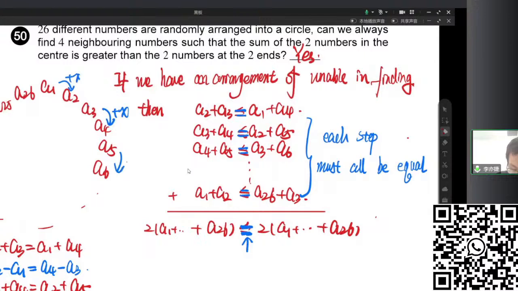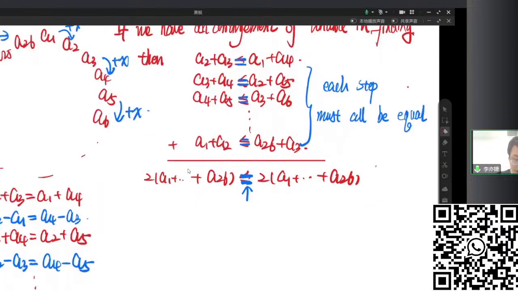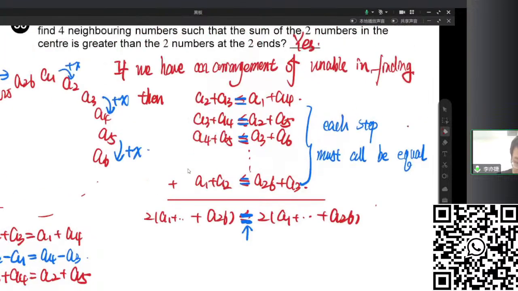And for the same reason, this is plus X, plus X, plus X. So all the even terms are larger by X than the odd term before it, right? And also A2 is larger than A1. So maybe A2 is larger than A3, or maybe we just assume it is larger. If it's smaller, then there will be a more serious problem. So we see that from A2 to A3 is a minus Y, then this is a minus Y. So also, for even to odd is a minus Y. So they are all equal.